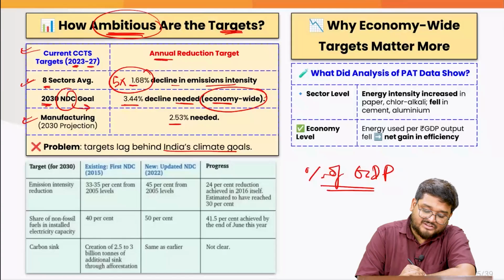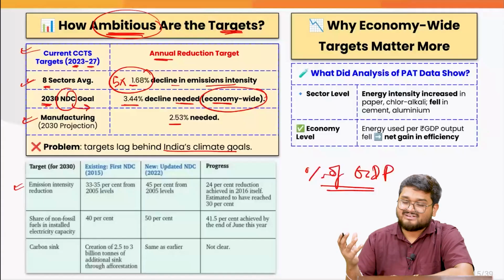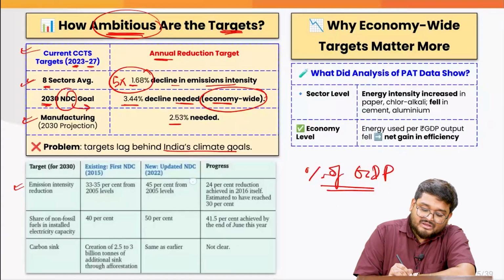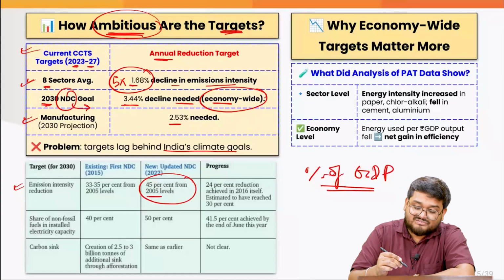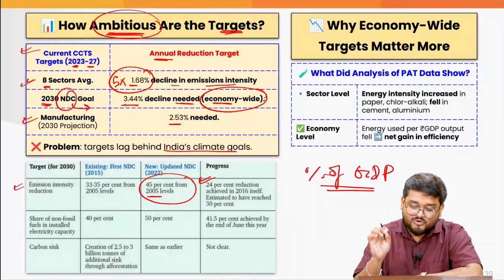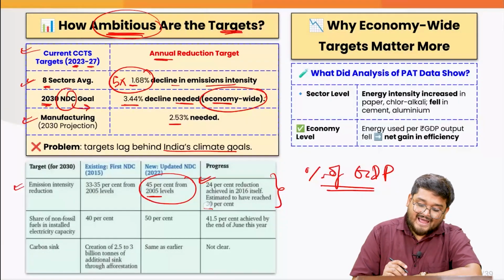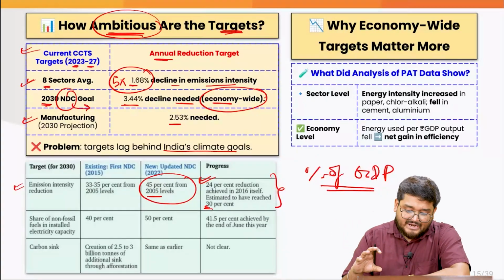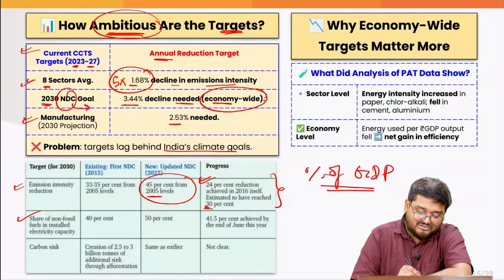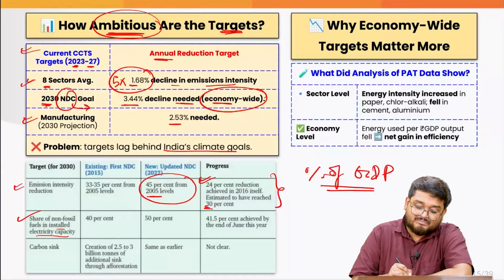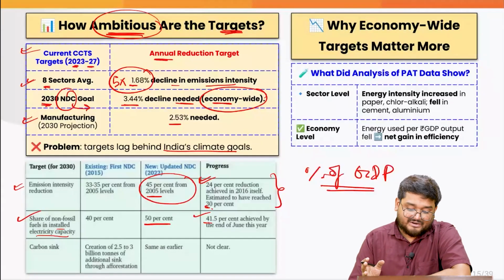That means if you want to achieve the target, the carbon dioxide emissions intensity levels must be as low as around 45% from 2005 levels. As of now, we have decreased to only around 24%, right? And we have to reach around 30% as of now. And again, when we talk about the share of non-fossil fuels in installed electricity capacity, which we have to raise to around 50%, as of now we have already reached around 41%.